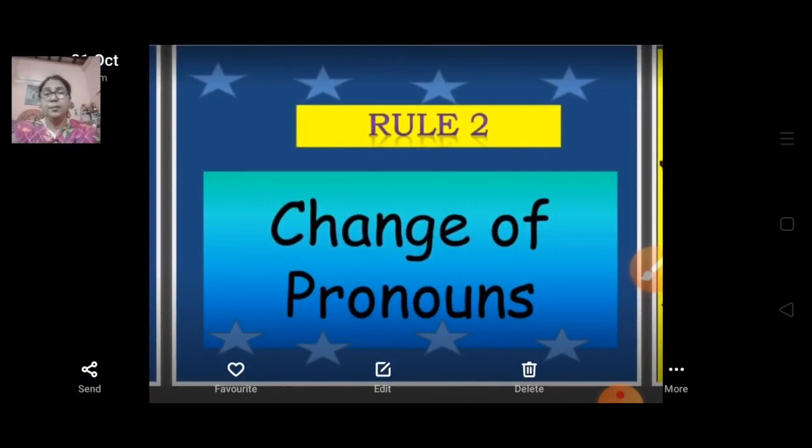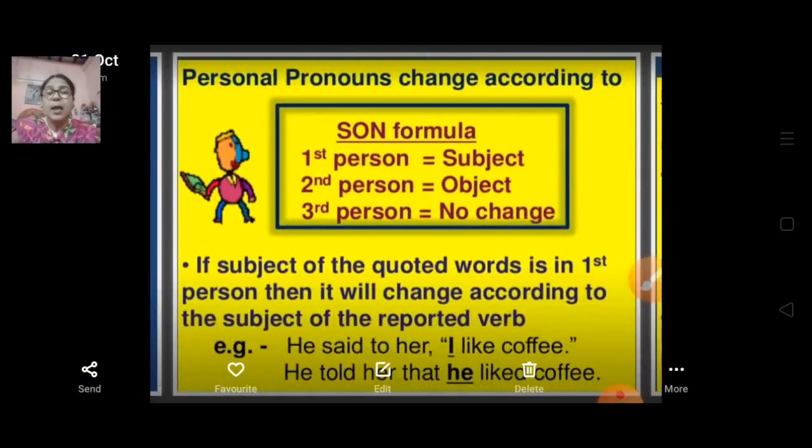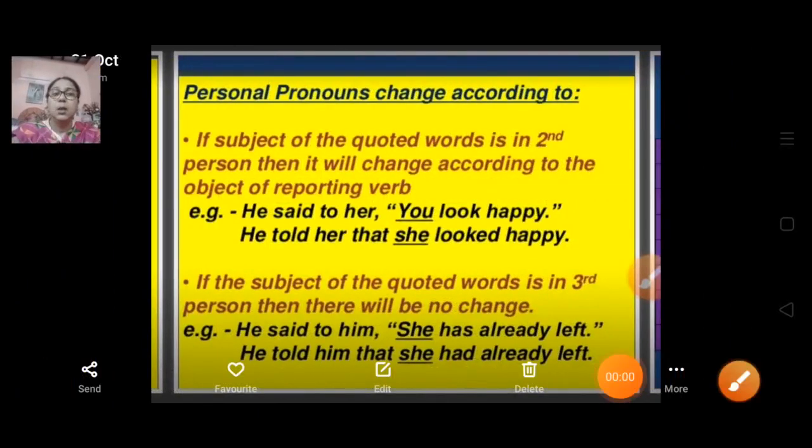The second rule we discussed yesterday is change of pronouns, and it is based on the rule SON formula, that is subject, object, and no change. If the subject of the quoted words is in the first person, then it will change according to the subject of the reported speech. Now the second thing we are going to discuss today: if the subject of the quoted words is in the second person, then it will change according to the object of the reporting verb.